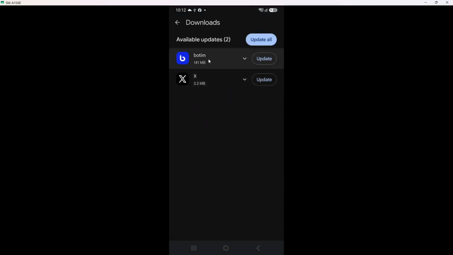Next up, tap the Update button next to BOTIM. This action will initiate the download and installation of the latest version of the app. During this process, you may see a progress bar indicating how much of the update has been downloaded. This step is essential because updating the app ensures you have the latest features and security improvements, enhancing your overall experience. After you tap Update, it's time to wait for the update to finish.